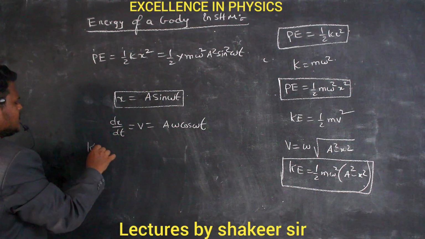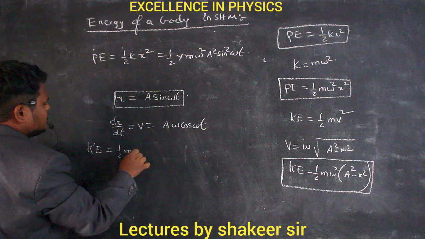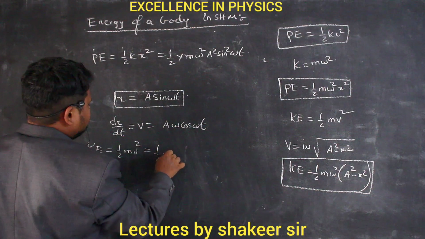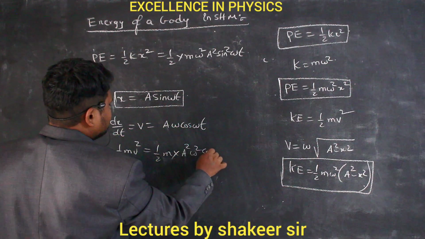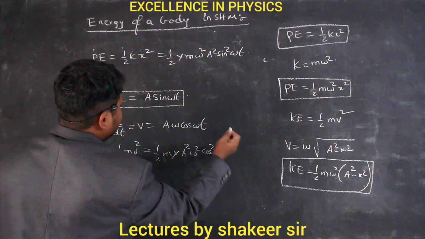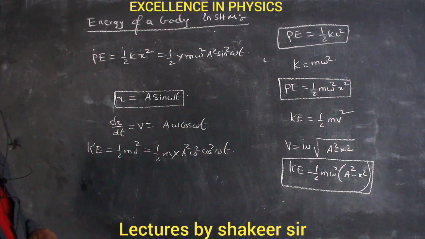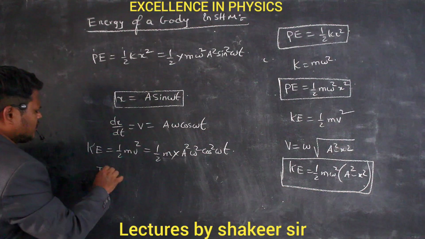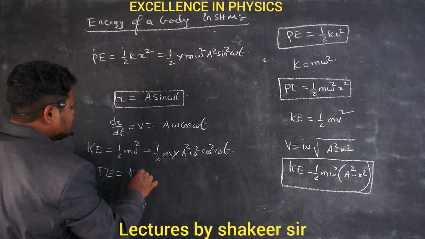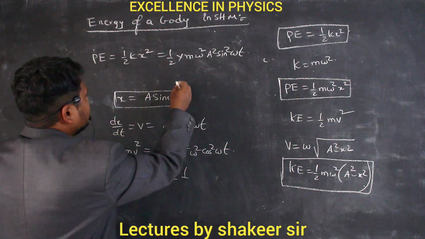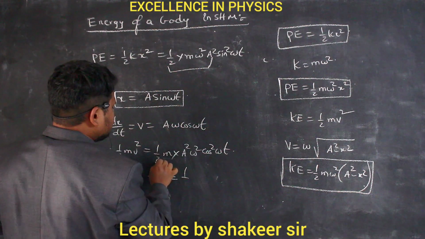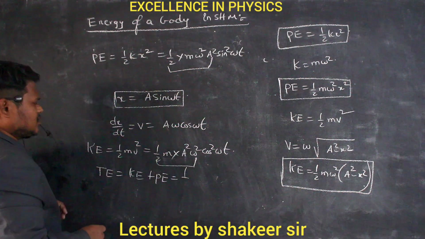Similarly, kinetic energy can be written as half m v square. So half m, instead of velocity, I can write a square omega square cos square omega t. This is the relation which I can write. Clear? So therefore, again if I calculate total energy, it is the sum of kinetic energy plus potential energy. So if I add both of them, half m omega square a square I can take common.